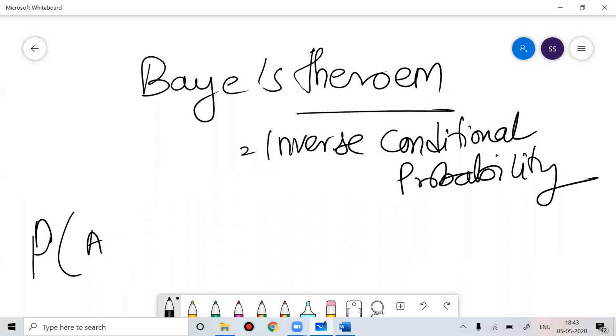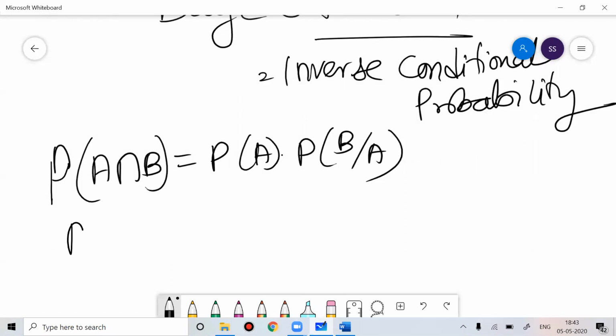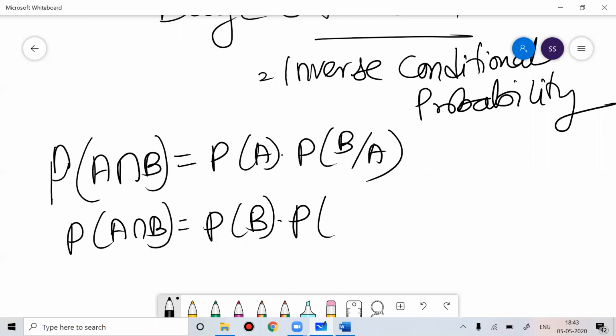So when we work on conditional probability, we know probability of A intersection B is probability of A into probability of B by A. And probability of A intersection B is also probability of B into probability of A by B. All this we have studied in conditional probability.